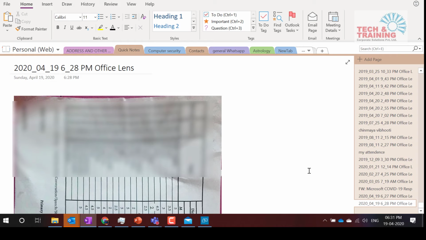So I'm going to create a link into that email and will send you, which will talk about how you use Office Lens as an application. And there are various other applications that I've talked about which can help you to convert a picture into text, right? This feature, this technology, is called OCR, which is optical character recognition. So friends, this is about OneNote that we have talked about.